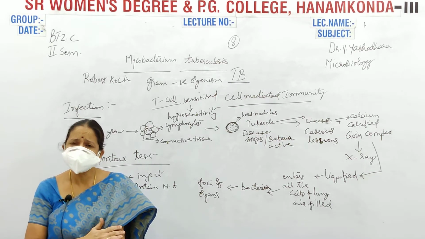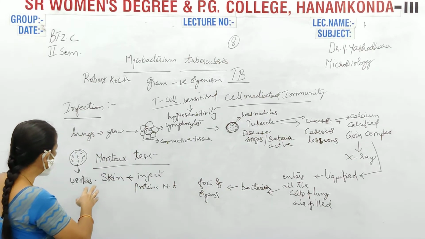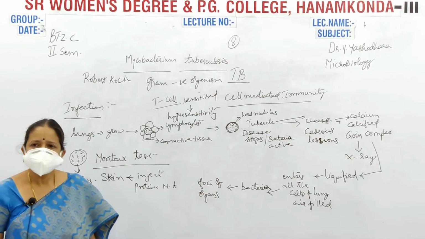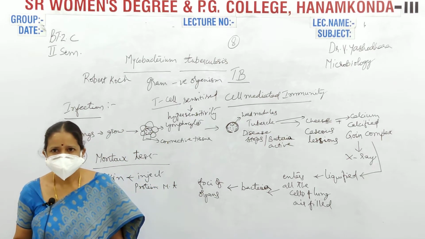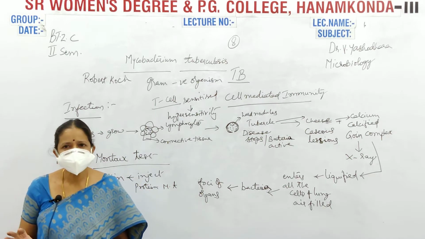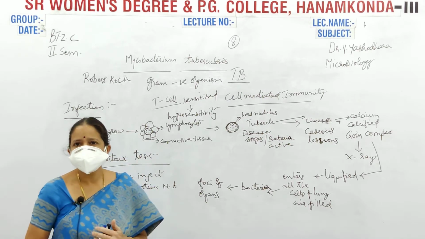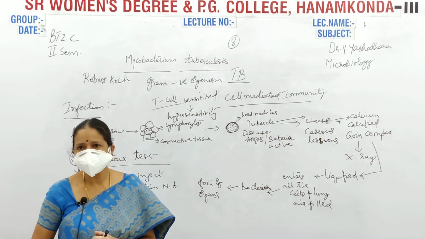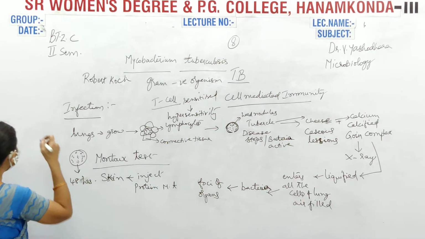If red color or any skin rash is not observed because of this test, that means the person is not having tuberculosis. Okay? He is having a simple cough and medication should be given. Now, coming to the next one, what are the drugs that should be given to the patient who is suffering with tuberculosis? The main medicine is streptomycin.